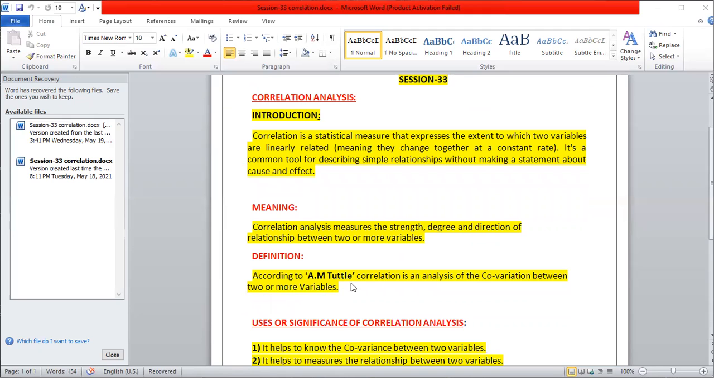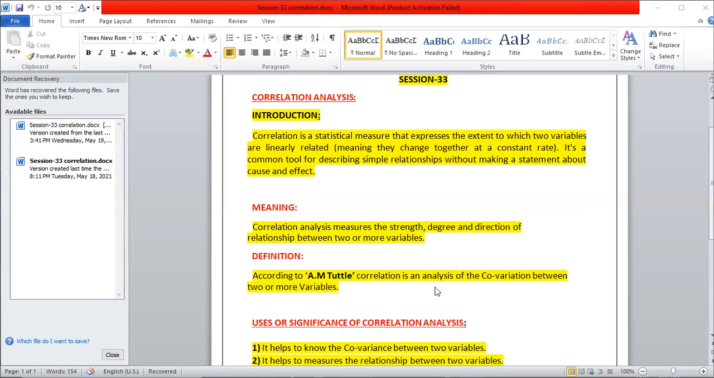According to A.M. Tittle, correlation is an analysis. It is the study of the covariance, the relationship between two or more variables. Covariation means relationship, variation: the way in which two phenomena are related. It is the study.